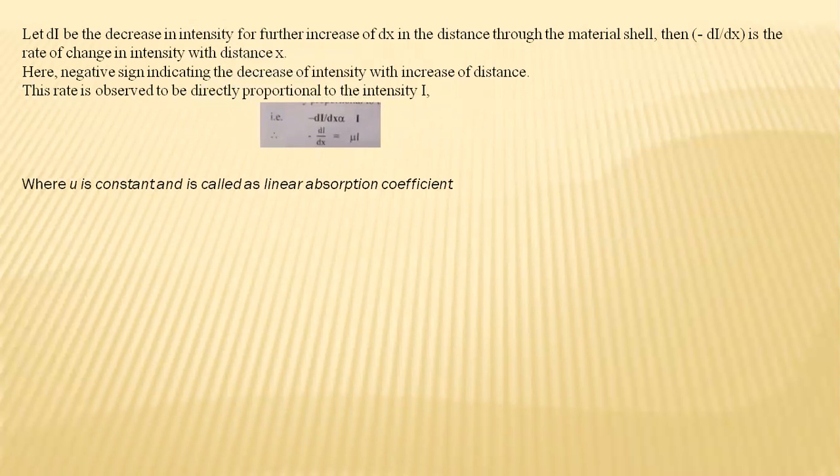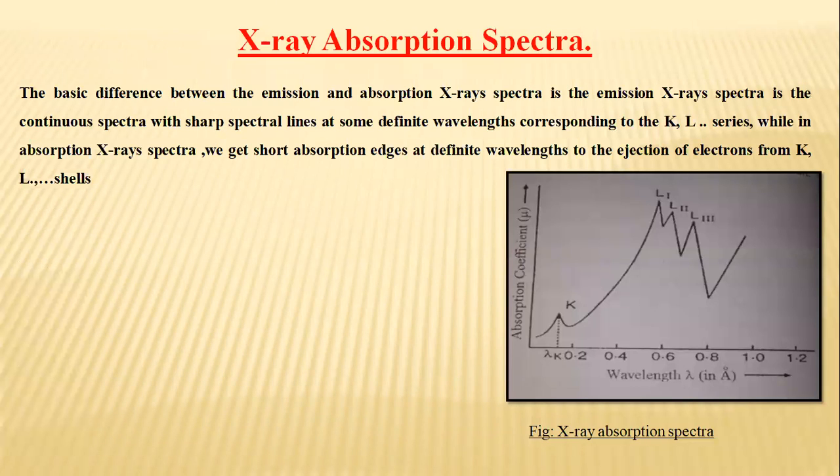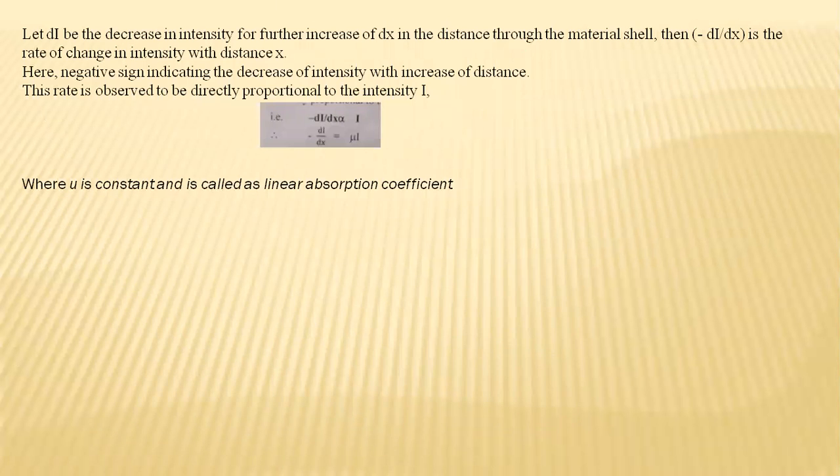So this is a small derivation of the linear absorption coefficient, and it is directly proportional. As you can see, the rate is directly proportional to the intensity I. Higher the intensity, higher will be the absorption. That is all we do in the ionizing chamber. So it can be deduced that the absorption of X-rays follows the exponential law from this equation.